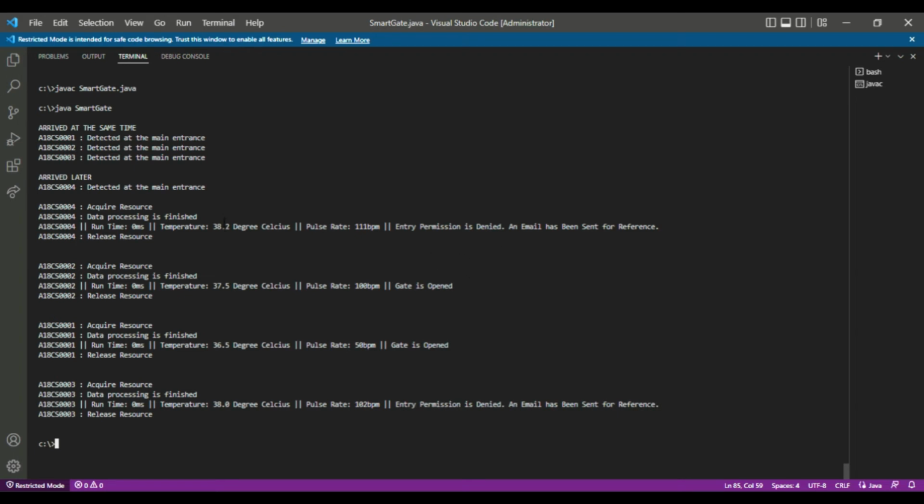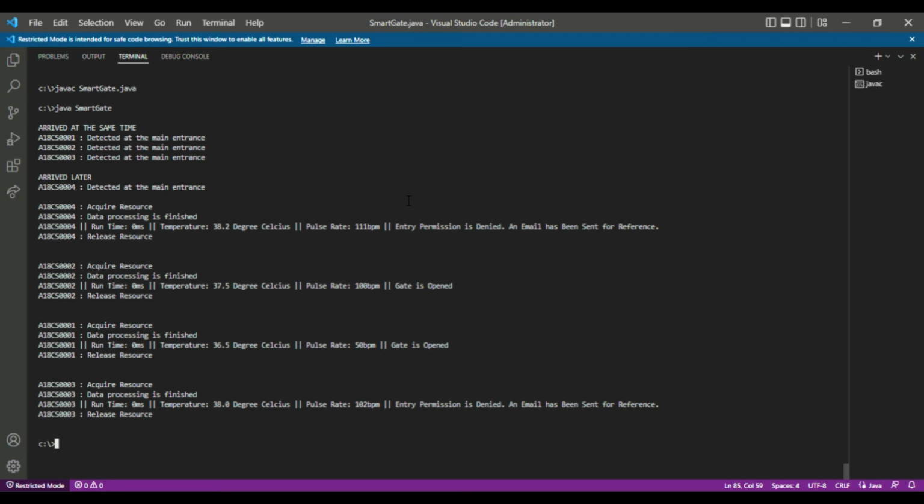Here, the output shows that persons 1, 2, and 3 arrive at the same time, while person 4 arrives later. This is the same as what I mentioned before. As we know, unfairness is the absence of fairness. What is fairness? Fairness is the policy in Java that takes the waiting time of a thread to indicate which thread should be the next to acquire the resource.